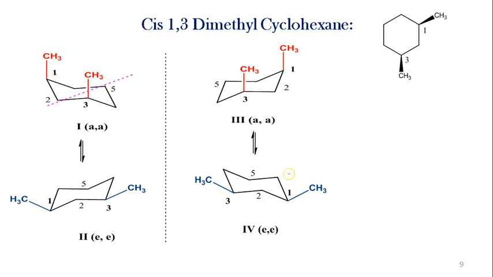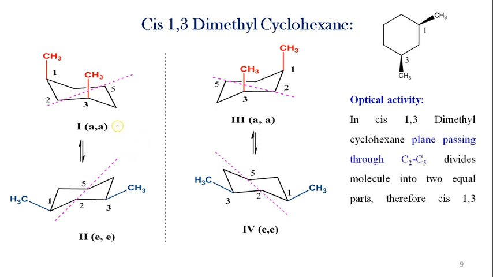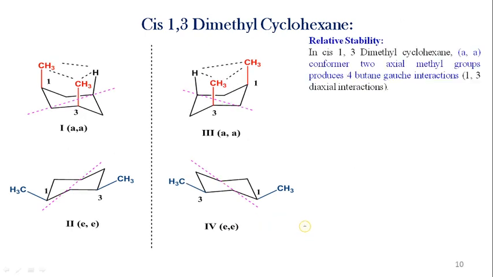Then we can see optical activity. The plane that passes through carbon number 2 and 5 divides the molecule into two equal parts, and therefore cis 1,3 dimethyl cyclohexane is optically inactive. Then relative stability.